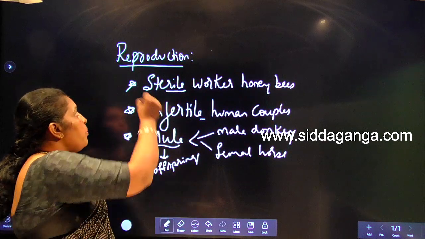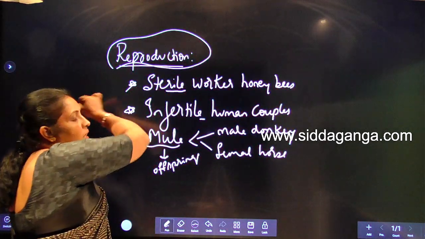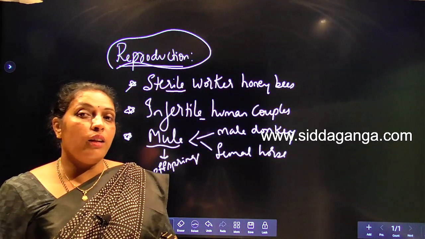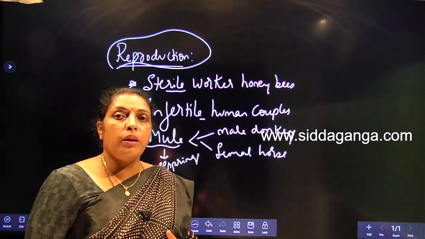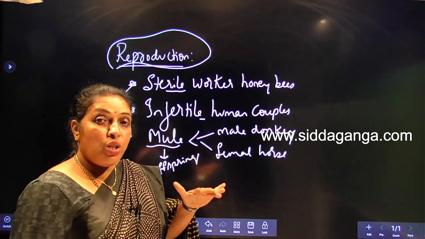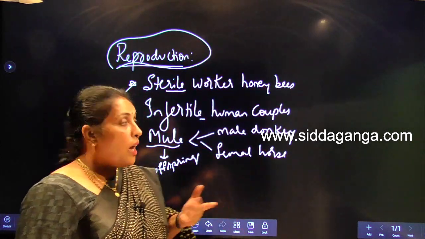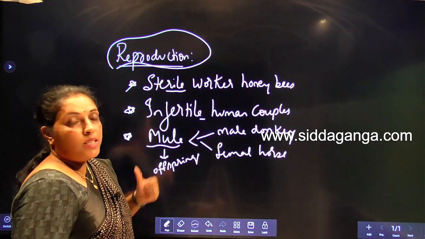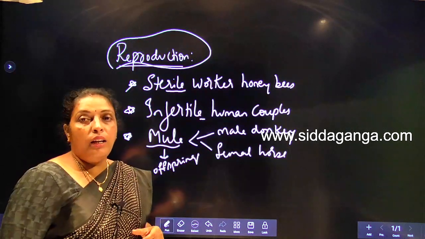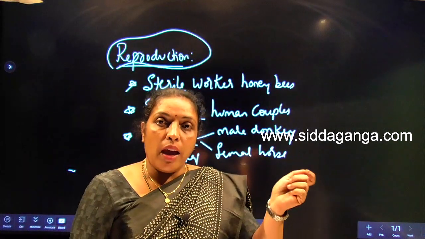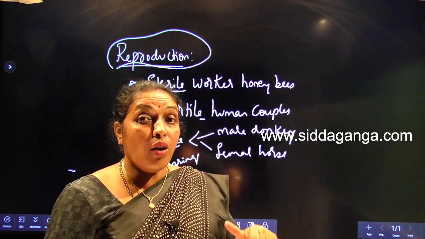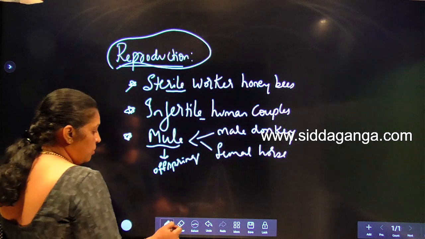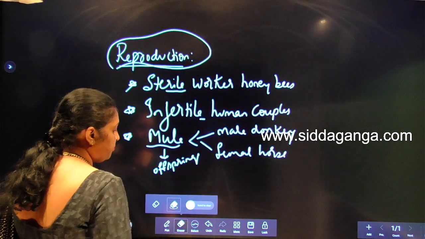So reproduction is not a defining character of living organisms. Defining means there should be no exception. But here, we took reproduction as seen in all living organisms except these. So reproduction is a character of living organisms but not a defining character of living organisms. Understood? So that is about reproduction.